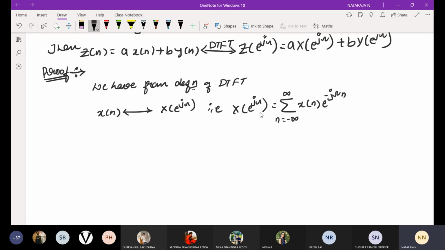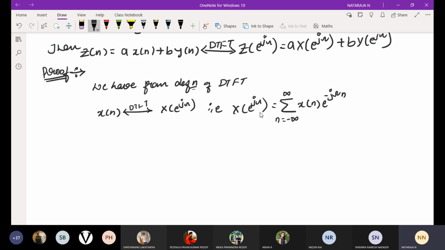We all know that x of n DTFT pair X of e power j omega. It means that X of e power j omega is equal to summation of this definition. We know the definition of DTFT.